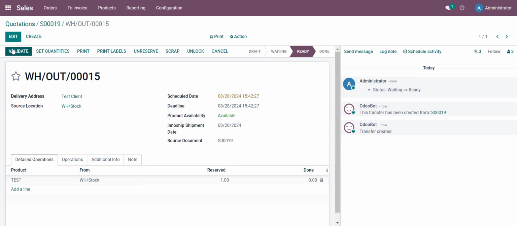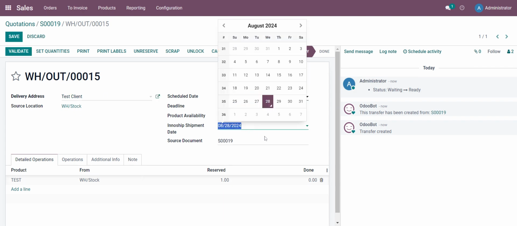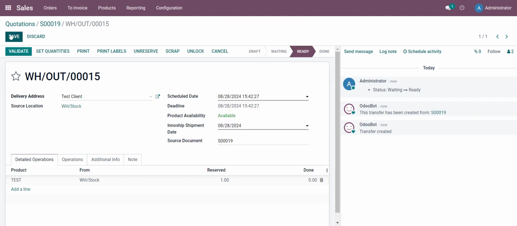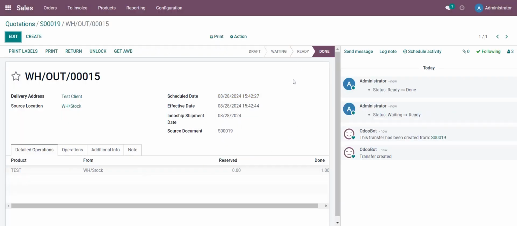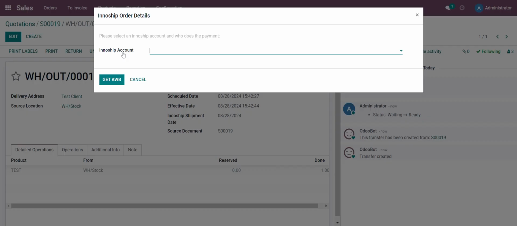Also, you can change the shipment date if you want. Let's validate it, apply. And now we have a new menu here. We can get the tracking number now.